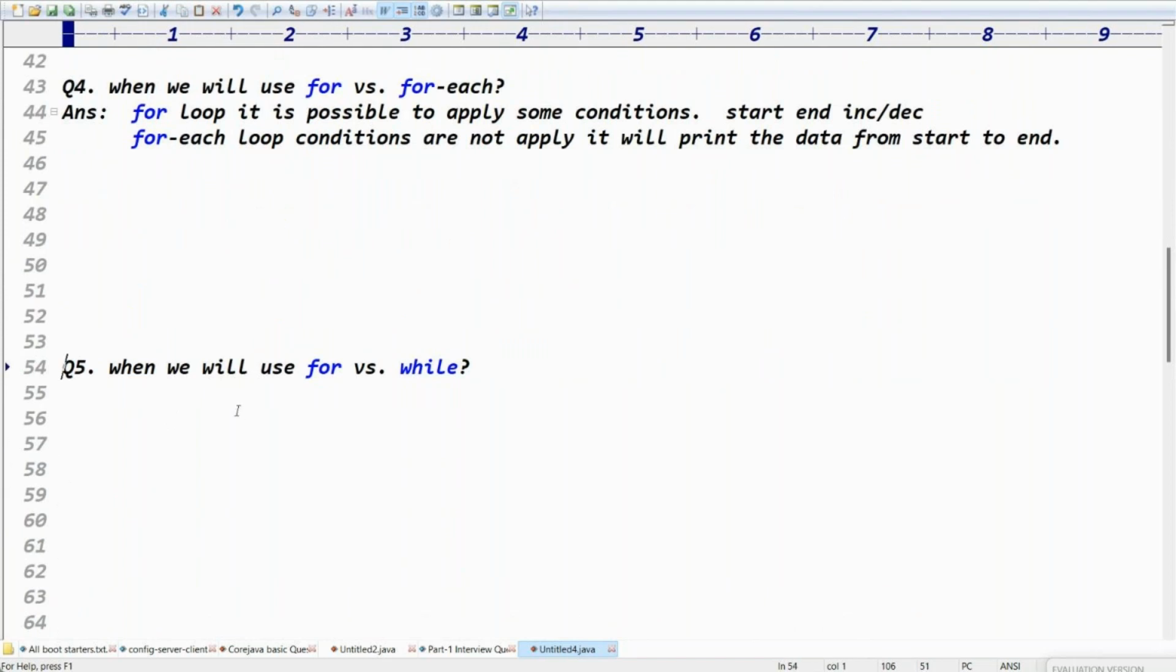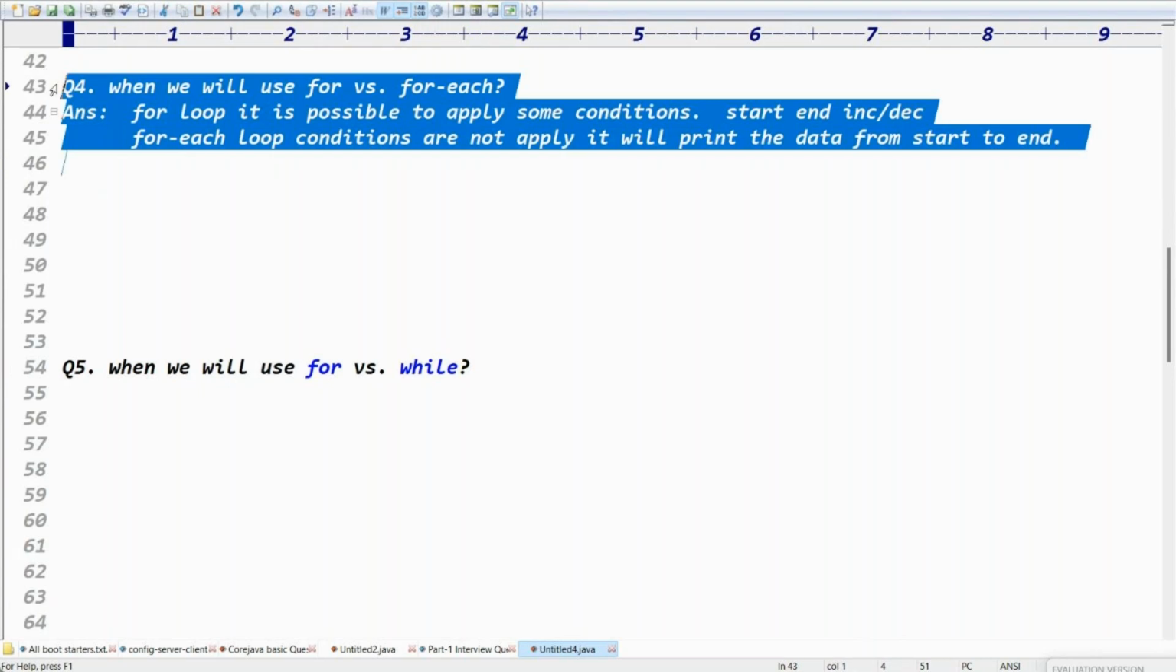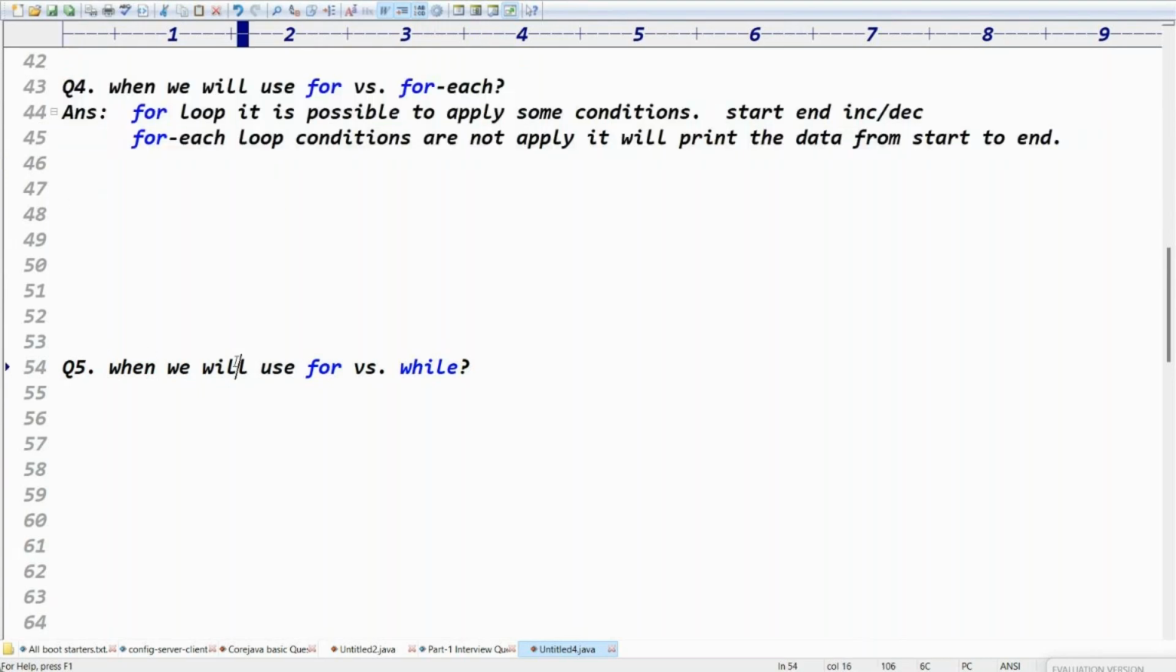I told the next question, right? When do we use a for loop and while loop? This is clear, right? Take the notes for the fourth question: when will we use a for loop and while loop? Guys, for loop I told just now: when we have the starting value, ending value, increment, decrement value, you can go for the for loop.